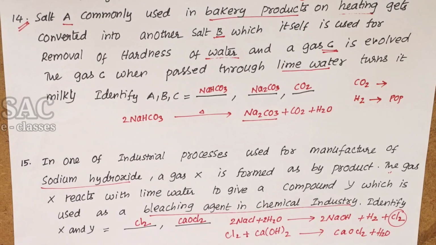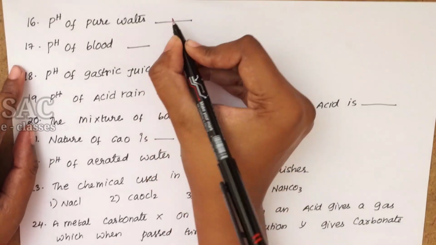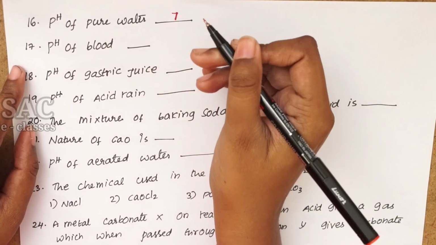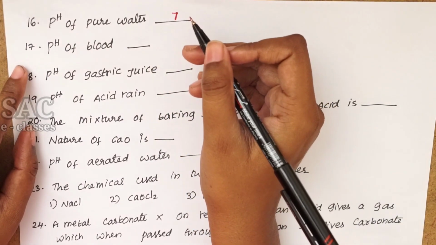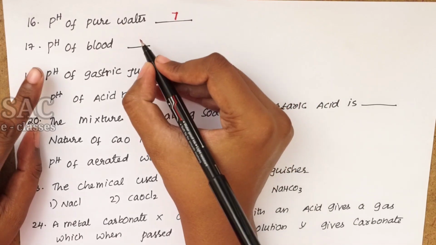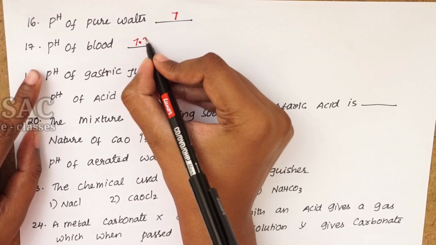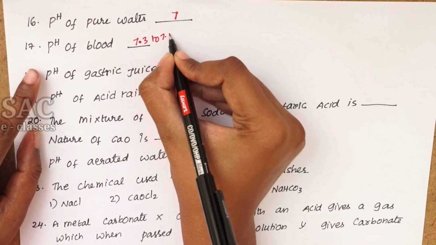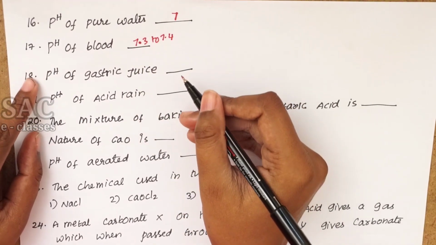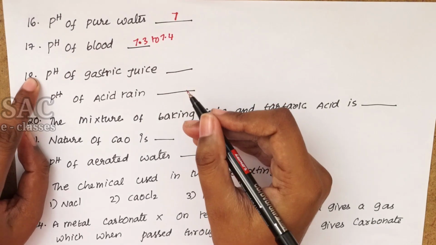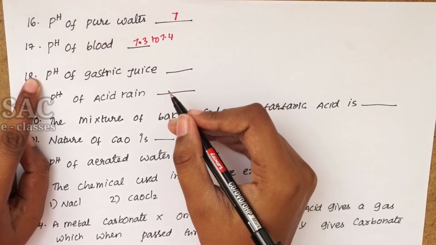Let's move to the next one. pH of pure water: we know pure water is neutral, so its pH is 7. pH of blood is usually 7.3 to 7.4, which is basic in nature. pH of gastric juice is usually 1 to 2.